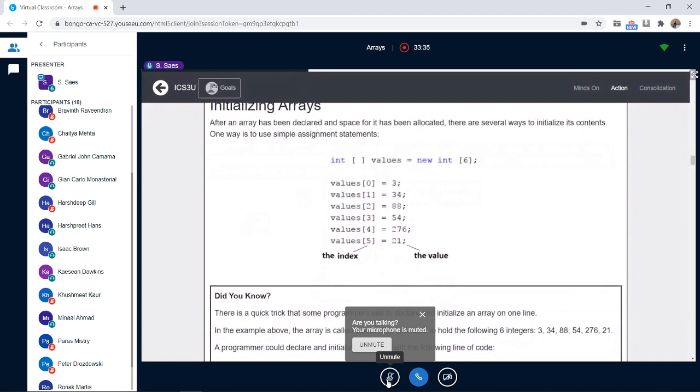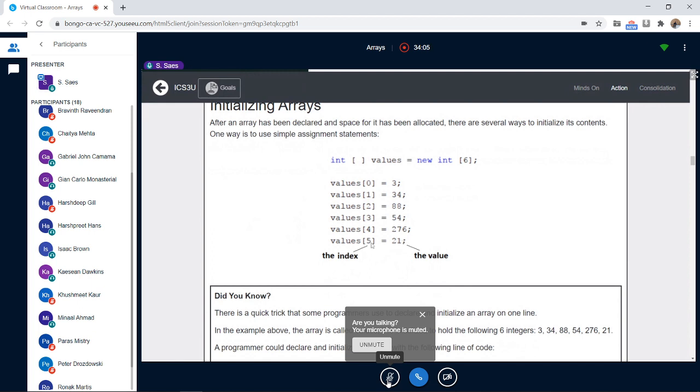Any questions? Chat? No chat? Okay, so this is how you initialize it. Yes, go ahead. Miss, the point of arrays is basically to give more information faster. That's right. And even the way they have declared and initialized it here, for 6 numbers it's okay to do it this way.